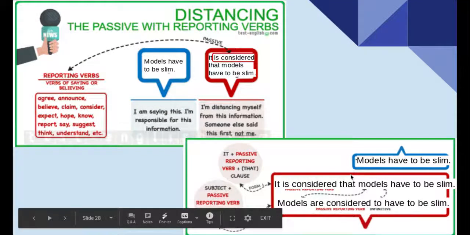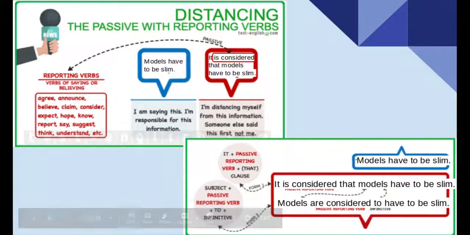And a that clause, that models have to be slim. But I could also use the second structure, which would be subject, passive reporting verb, and an infinitive. Models, subject, passive reporting verb are considered, again, verb to be and past participle. And then my infinitive, to be slim, the rest of my sentence.